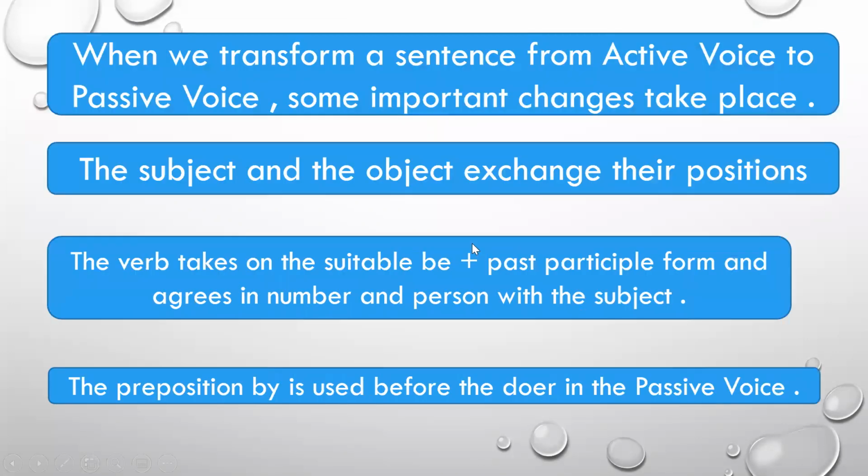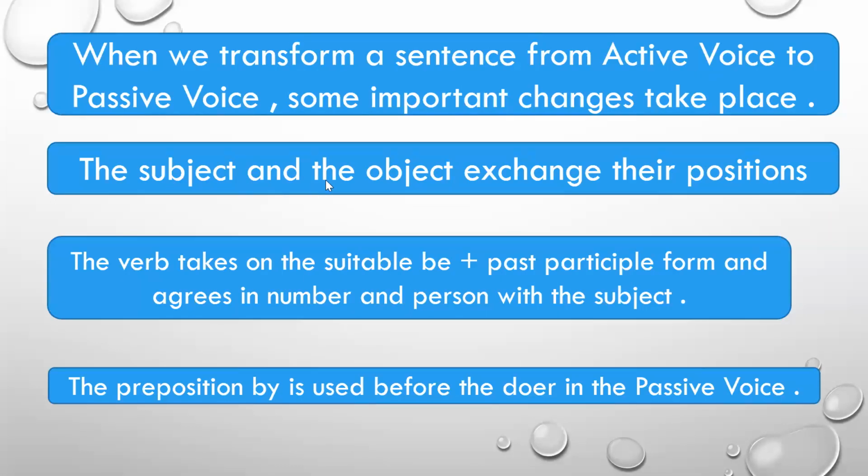Now let us see some of the rules which we have done. When we transform a sentence from active voice to passive voice, some important changes take place. And what are the important changes? One more important change was that the subject and the object exchanged their positions. So in our example, Sam kicked the ball. Sam was the subject and the ball was the object. And in the passive voice, the ball became the subject and Sam became the object of the sentence.